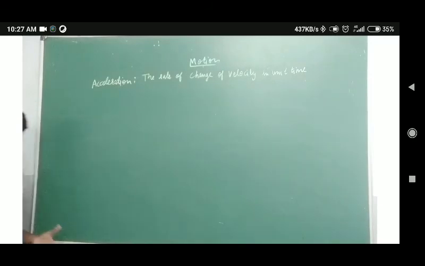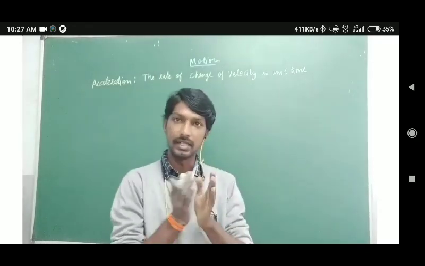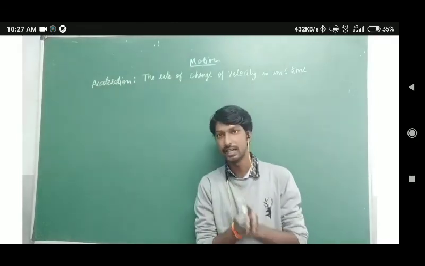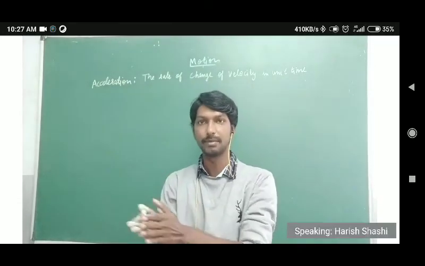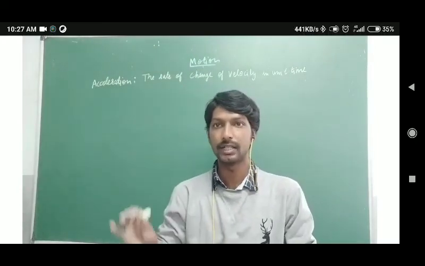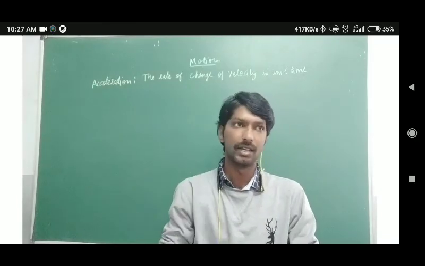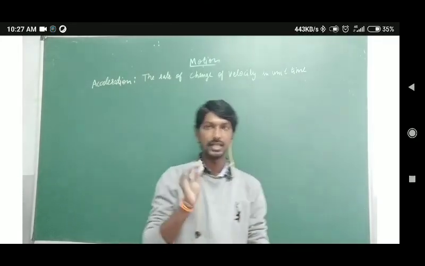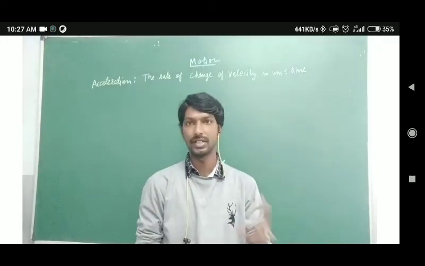A change in velocity means, before there will be one velocity. That velocity is nothing but the initial velocity. In the beginning you have a velocity, that is called the initial velocity, and at the end of the specific time, you will have another velocity that is called the final velocity. In most cases, the initial velocity will be 0, and at last you will have a final velocity that may be a specific value, like 20, 30, or 40.